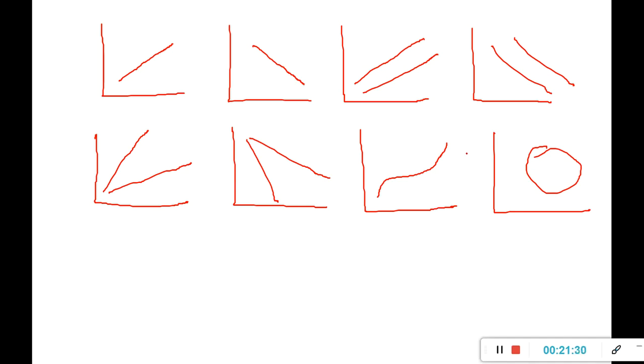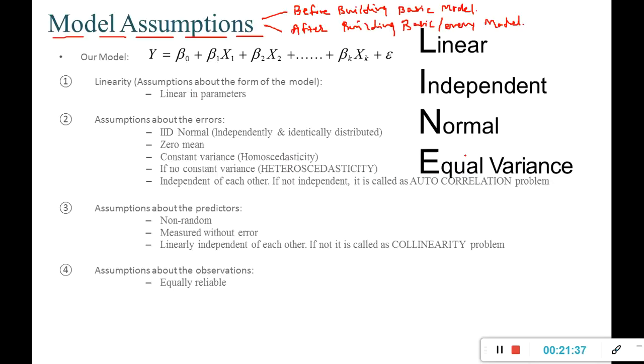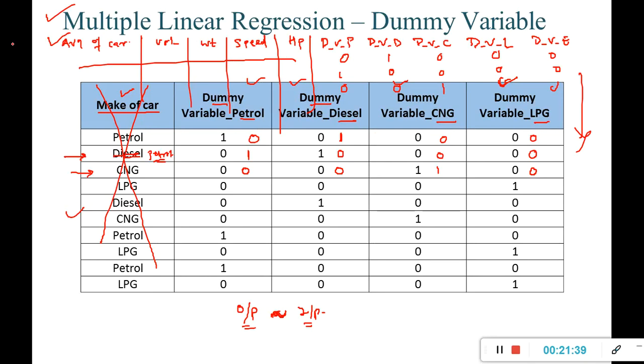So these are various types of correlations we can find when we compare the input and output variable. Now in simple linear regression, because there was one output and one input, we checked the relationship between those two variables. Here, we have to check the relationship of the output variable with every single input variable.